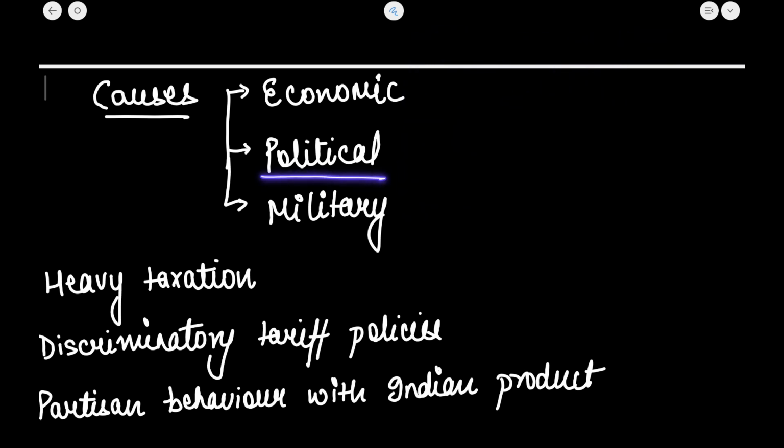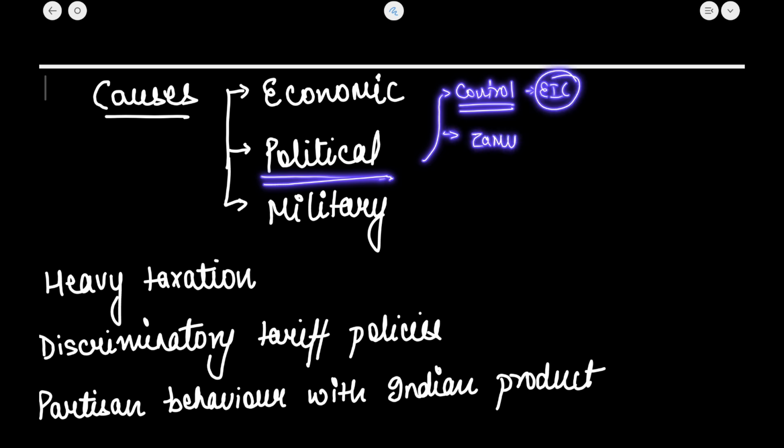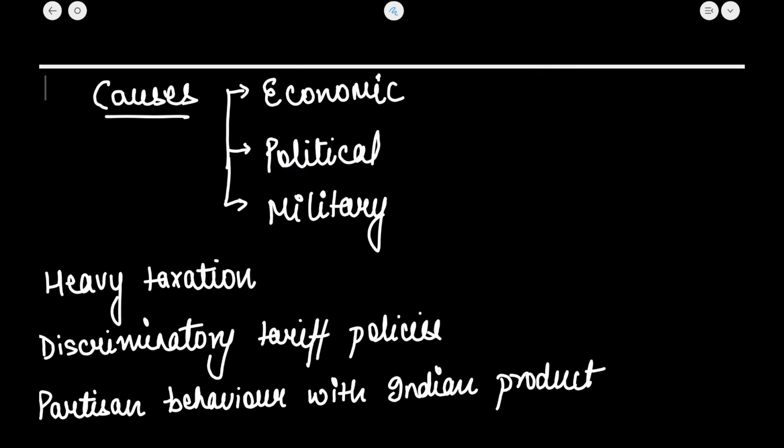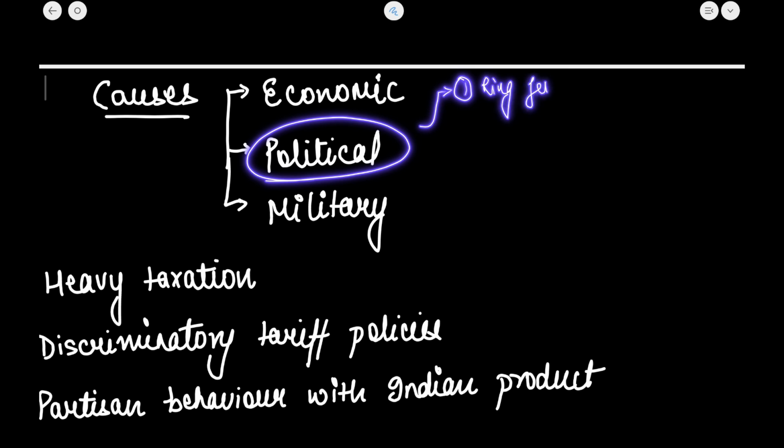Now, if I talk about the political reasons, all of the control, may it be political or administrative, lay with the East India Company, and this undermined the role of the zamindars. It undermined the role of the local princes that were there. So these were some of the reasons. Okay, the policy of political expansion, that was the ring fence policy by Warren Hastings.